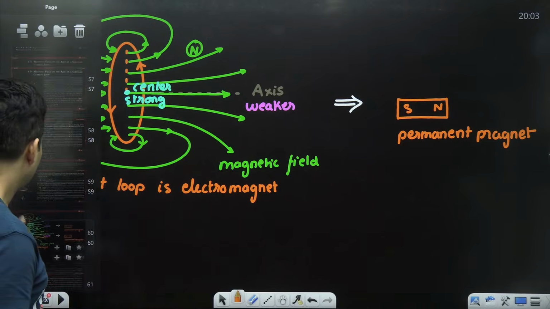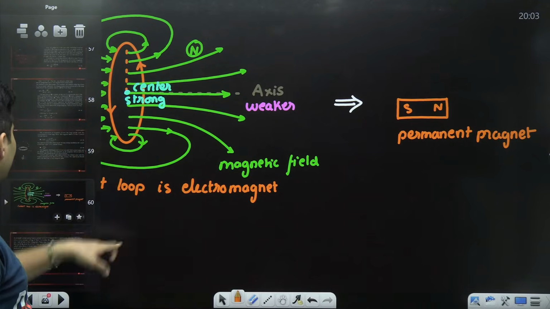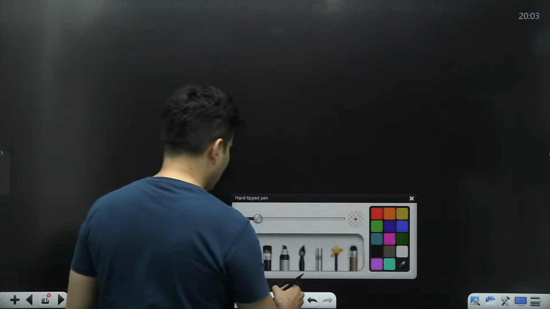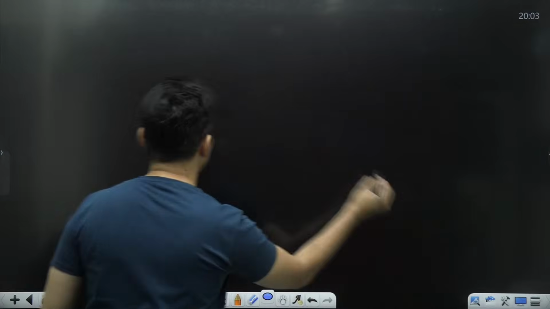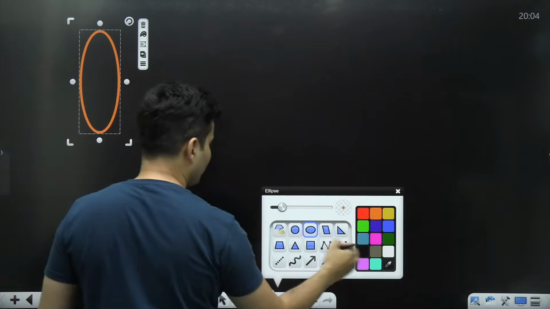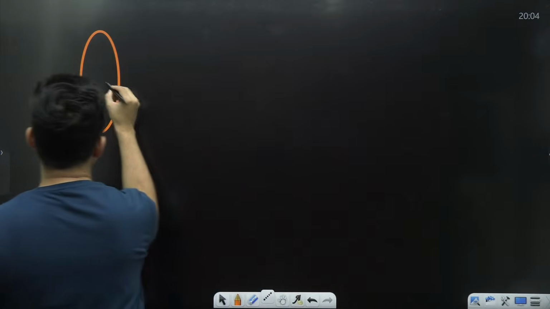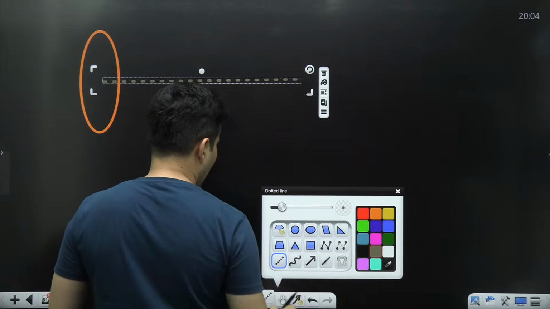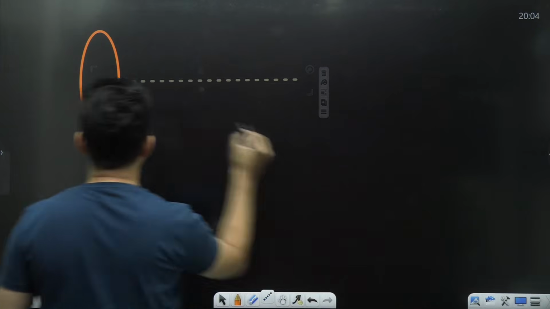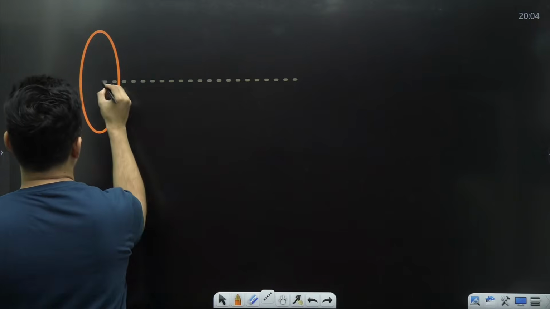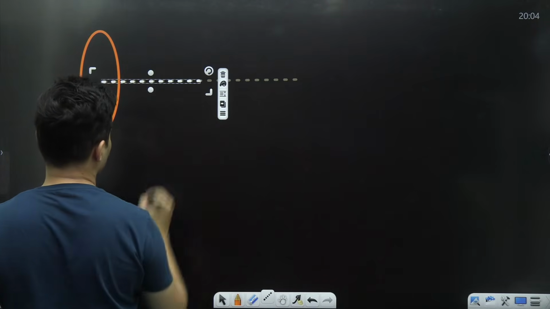Now, how much this magnetic field is, is what we are interested in. So this is a current carrying loop. This is the axis, and let's say I am somewhere here on the axis.